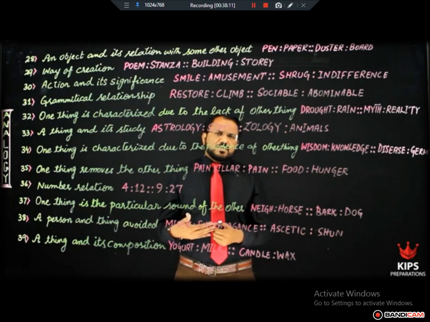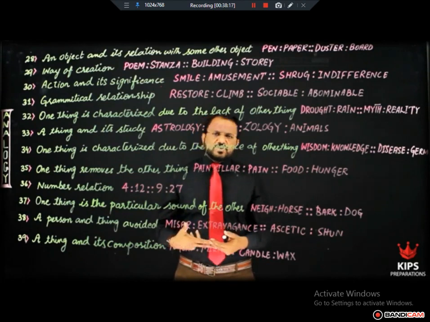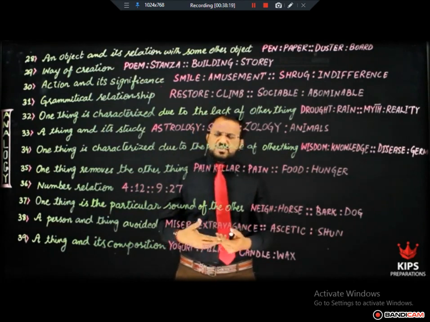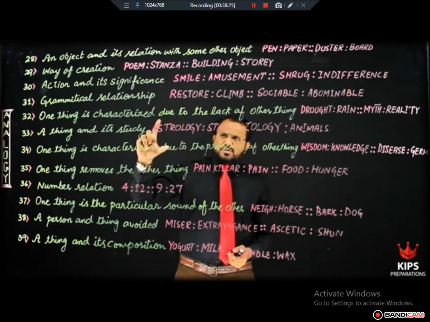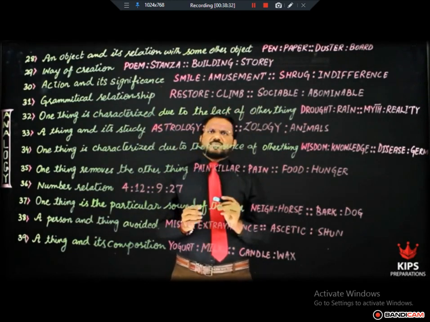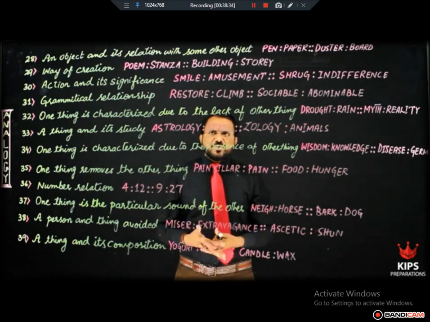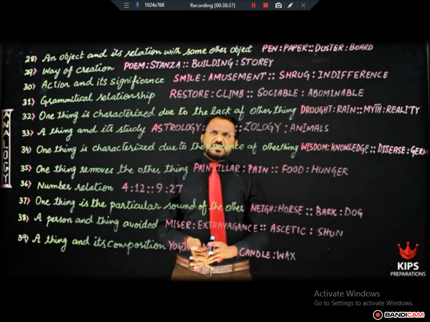For example, either these two words are verbs or nouns or prepositions or adverbs, stuff like this. For example, if in the question given, you have two words which are, according to parts of speech, verbs, for example, restore and climb. These are two words which are verbs, which are the same so far as parts of speech are concerned.